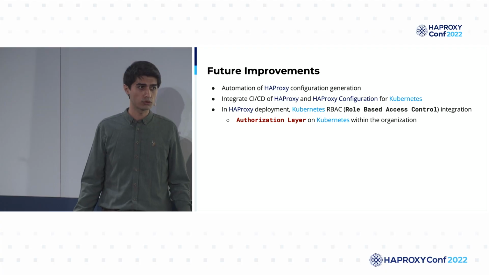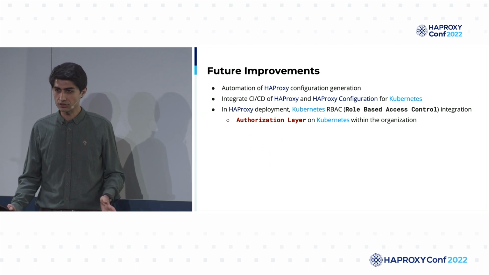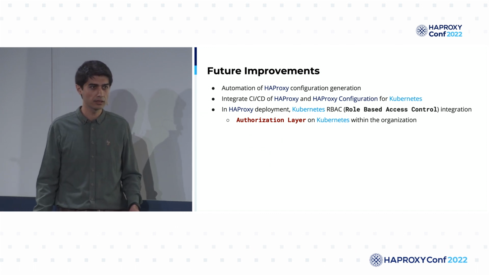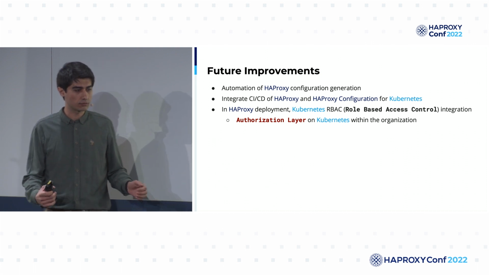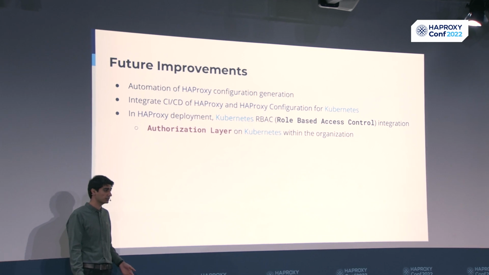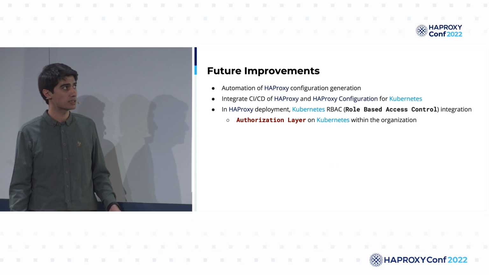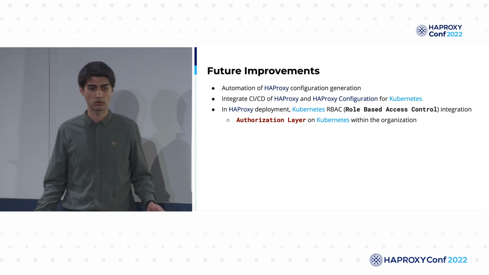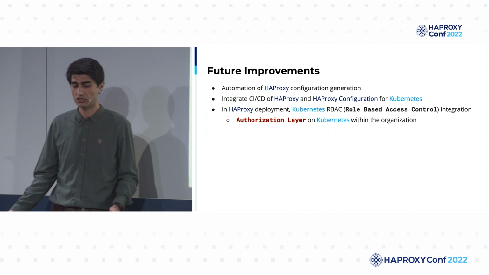For future improvements, we can automate the generation of the configuration file, adding each service or service rule into it. Of course, we can support this with some CI/CD features for the HAProxy deployment and HAProxy configuration deployment within Kubernetes. We can also apply Kubernetes role-based access control in order to increase our authorization layer for access to HAProxy.